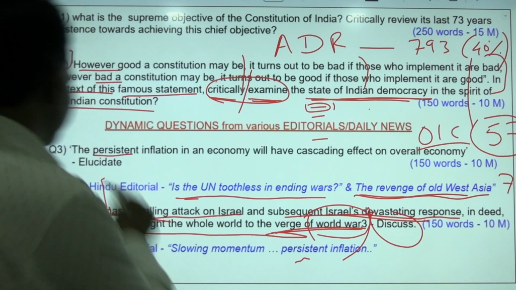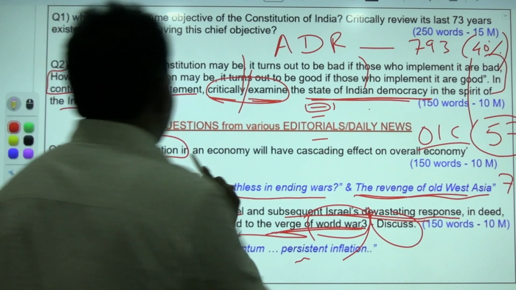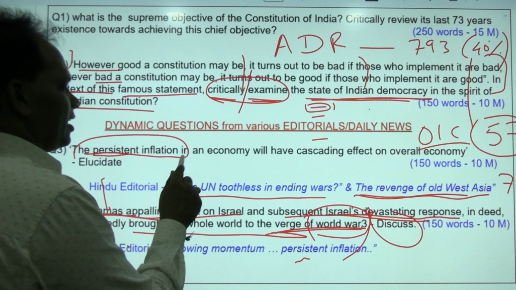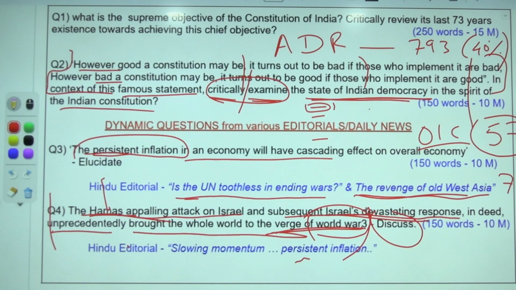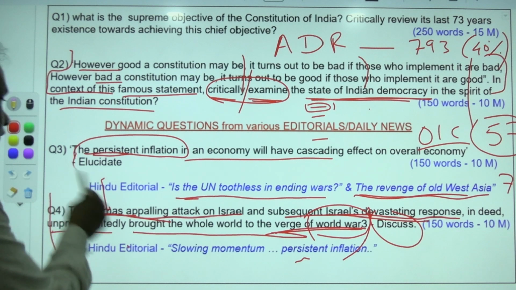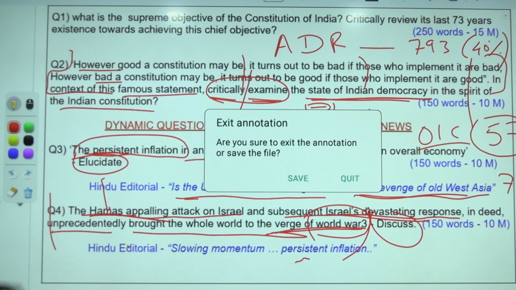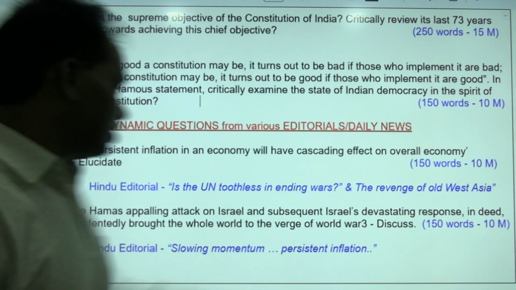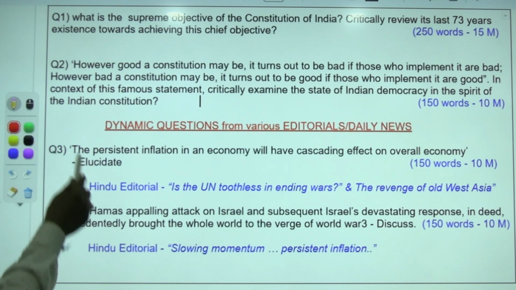Okay, next question. The persistent inflation in an economy will have cascading effect on overall economy. Elucidate. This is a very important task word. What do you mean by elucidate? Out of all the task or question tags, this elucidate word is very important, because that's the toughest. What do you mean by elucidate?